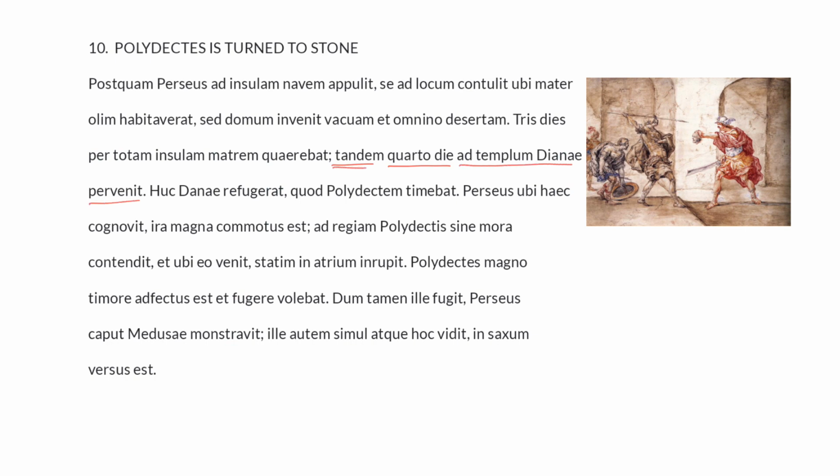So we begin with this conjunction, or this adverb, tandem, often confused with tamen, because it has a T, it has an M, it has an N, and it's two syllables. However, they have nothing else in common. The meaning is entirely dissimilar. Tamen means however, tandem means finally or in the end. So don't confuse them. At last, on the fourth day, quarto die.